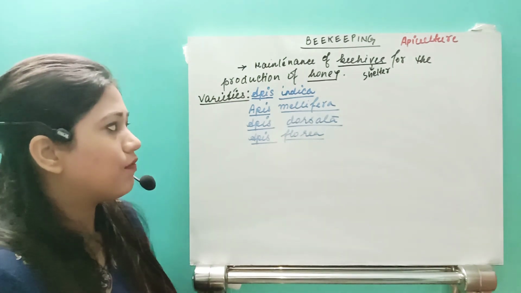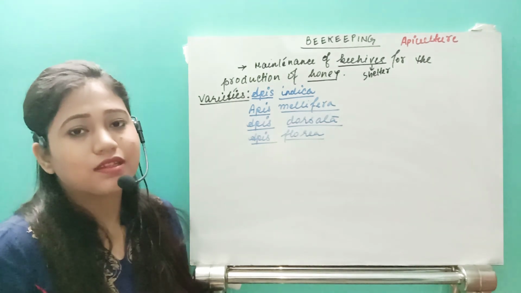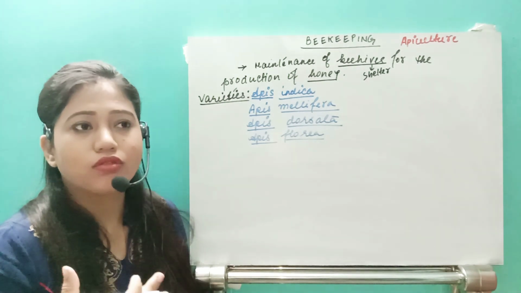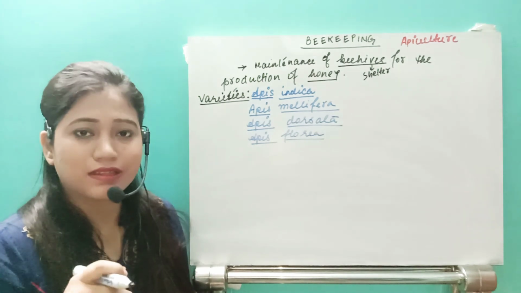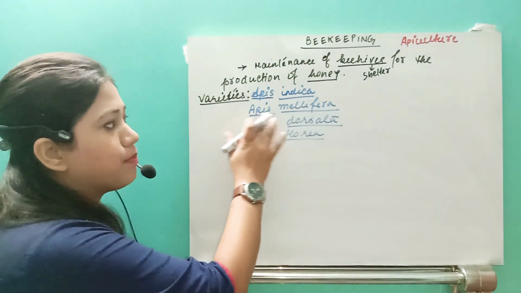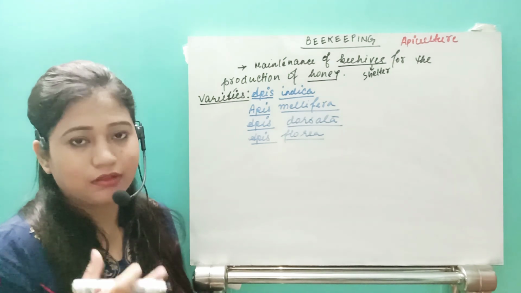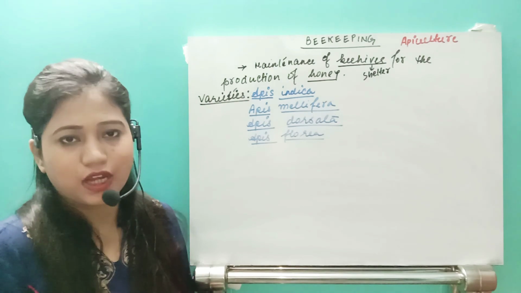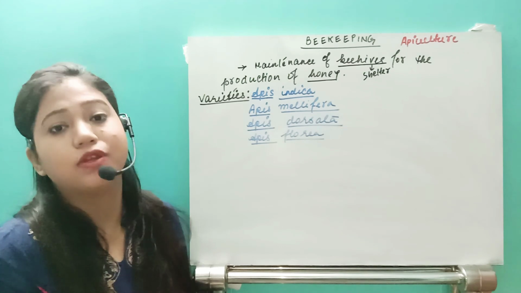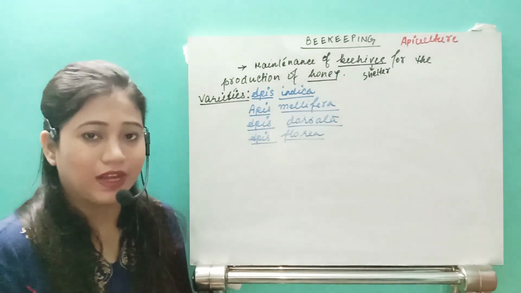Next, Apis mellifera is actually a European variety. As it is a European variety, it cannot survive or adapt to the highly humid climatic conditions of Asiatic countries. Apis mellifera is normally European, and there is also an Italian variety under it. This is very good, and its honey production is also very high. Yes, Apis mellifera can be domesticated easily. It is mild, and the production of honey is also very high.